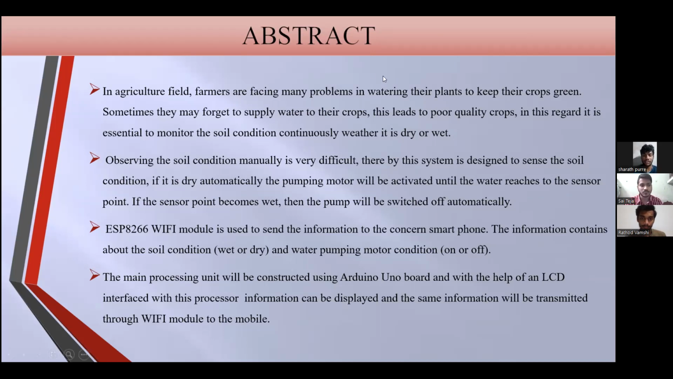The main processing unit will be constructed using an Arduino UNO board, and with the help of an LCD, information can be displayed, and the same information will be transmitted through the Wi-Fi module to the mobile.